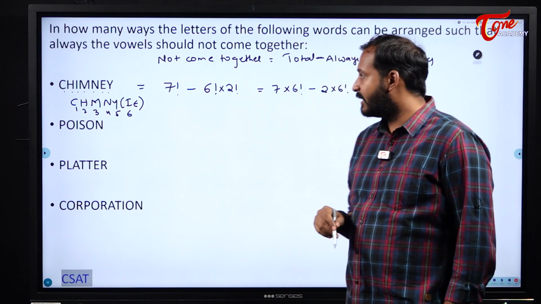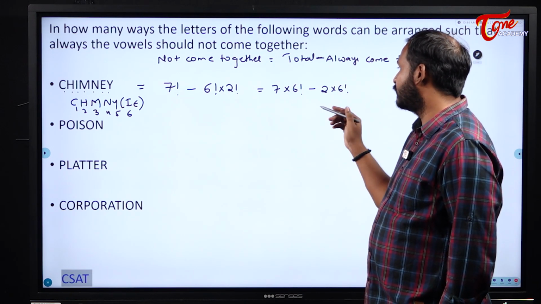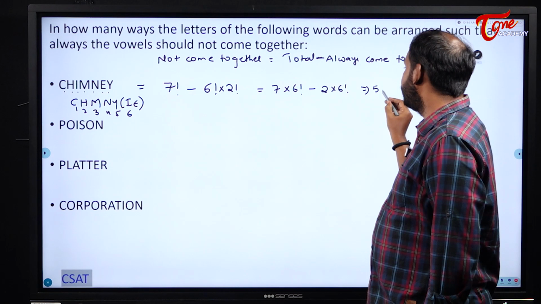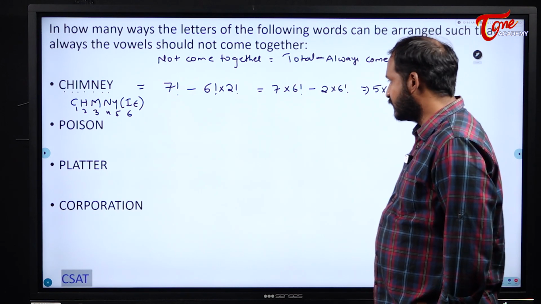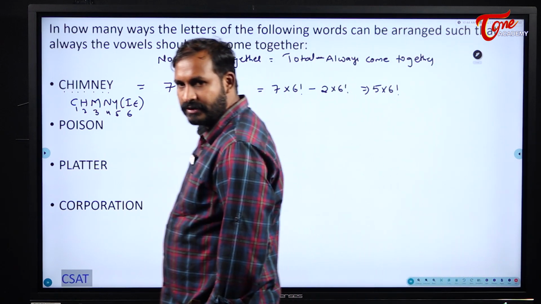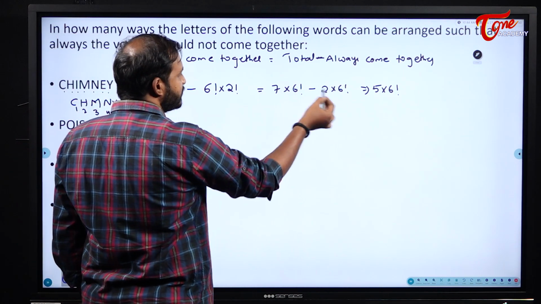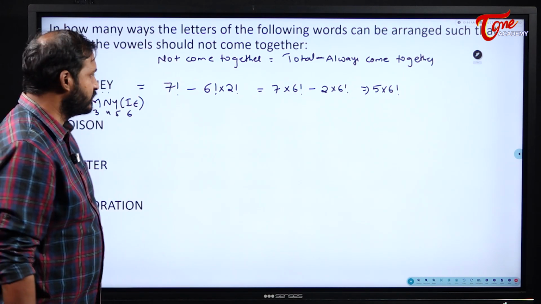7 into 6 factorial minus 2 into 6 factorial. So 7 into 6 factorial minus 2 into 6 factorial, at last what you will get? 5 into 6 factorial will be our answer here. Vowels not coming together means you can write it as this. Why? Because you can take 6 factorial common, 7 minus 2 is 5. So 5 into 6 factorial.